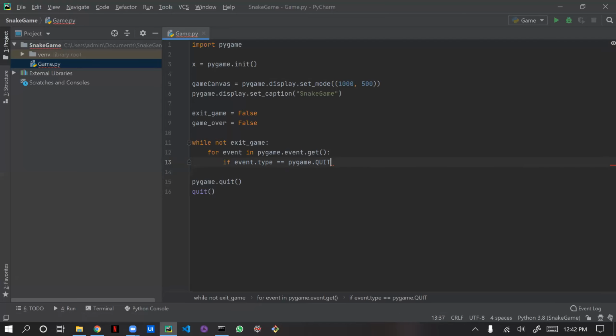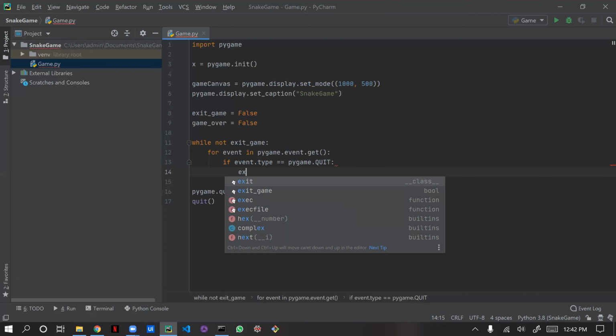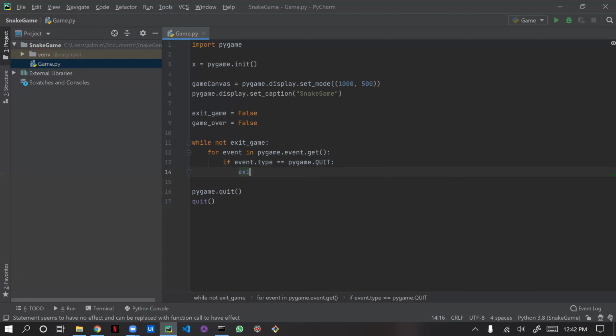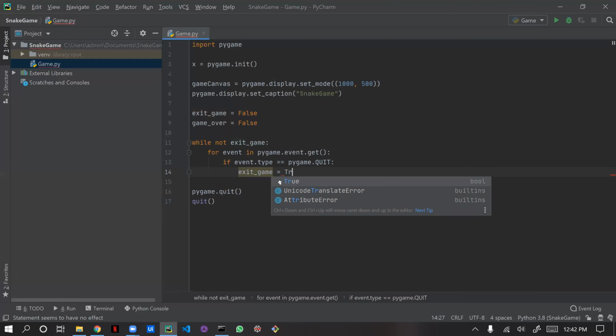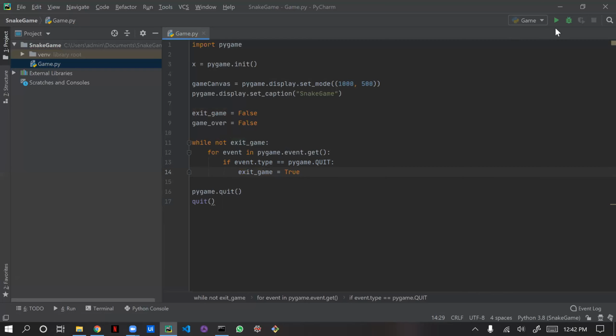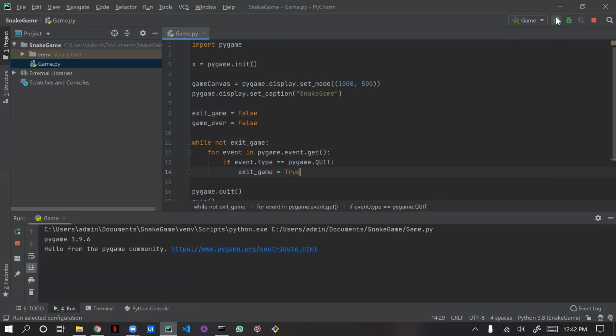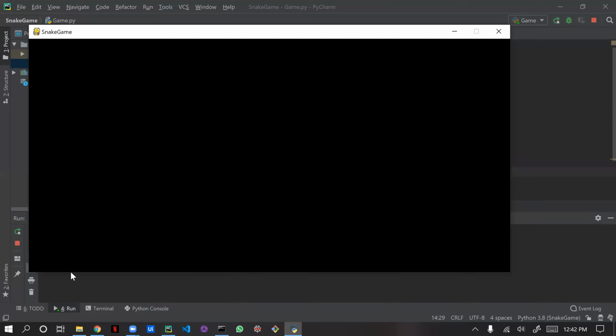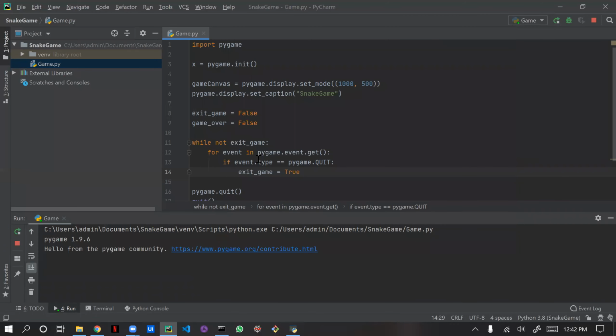Sorry, I forgot to give this colon. Then what we need to do is make this exit_game variable true. Okay, we'll run this and check. See, now we are not getting that not responding window. We are terminating. If you see here, let me minimize this.